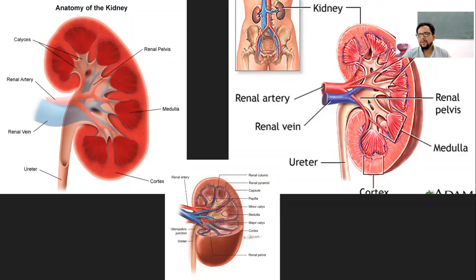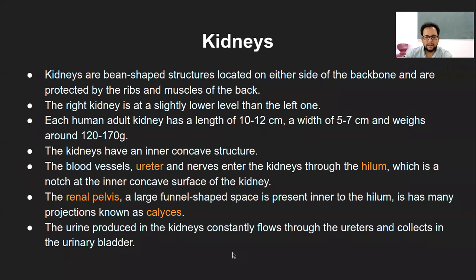So that is how the arrangement of calyx and pelvis is. I hope I am making it clear to you all. If you have any questions, please do ask. So we spoke of renal pelvis, hilum, and the calyx so far.